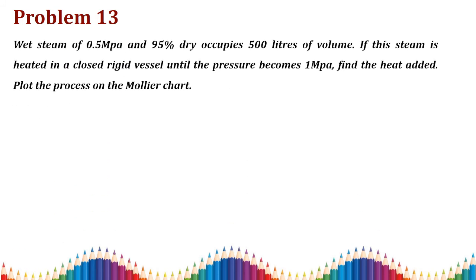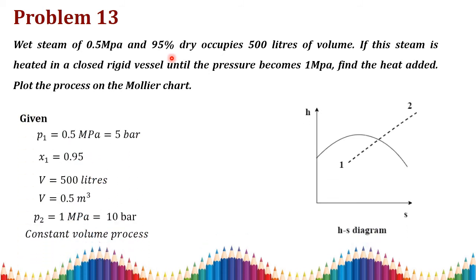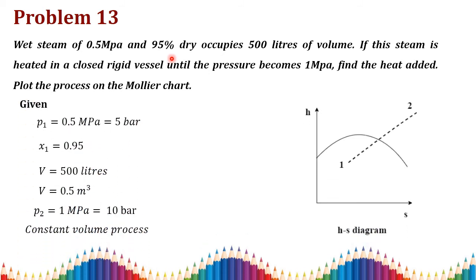Problem 13. A wet steam of 0.5 megapascal and 95% dry occupies 500 liters of volume. Not 50, it is 500. Initially the steam is wet with the dryness fraction x equal to 0.95, and the pressure is 5 bar. The total volume V is equal to 500 liters. This you have to convert into meter cube, so divide by 1000 to get meter cube.